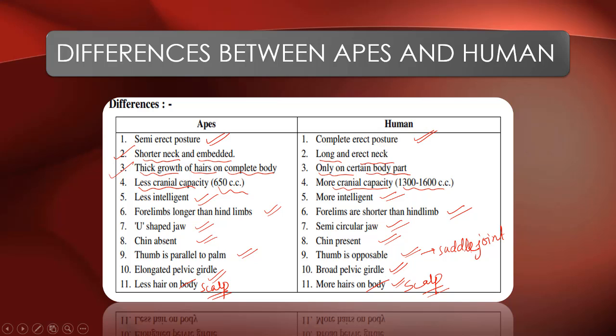So my dear students, I will be starting the part of human evolution in the next class. Till today, we have completed the previous portions. Before starting with human evolution, as I have told you, I will be detailing some previous year question banks. So please prepare so that you can answer each and every question. Till then, bye bye. Take care. Stay safe, everyone.